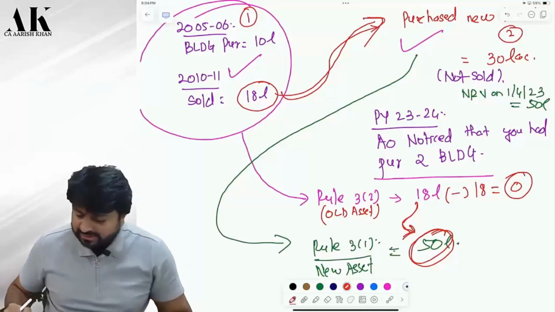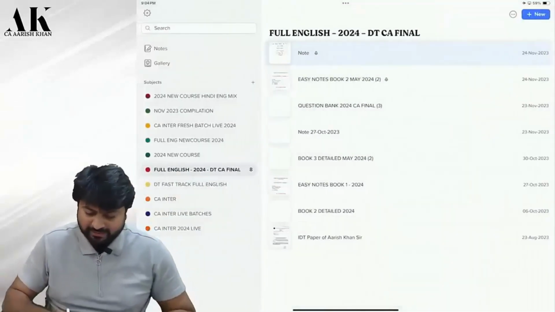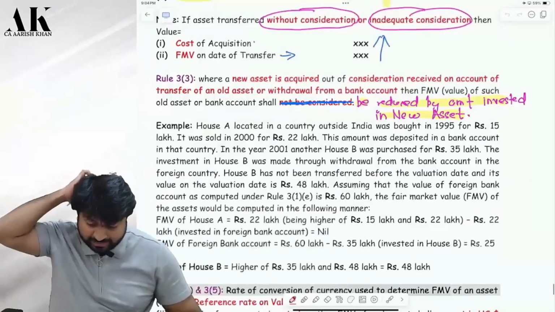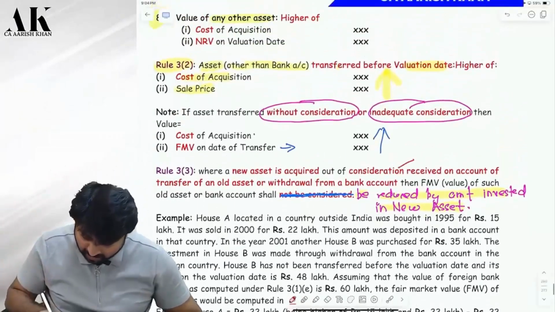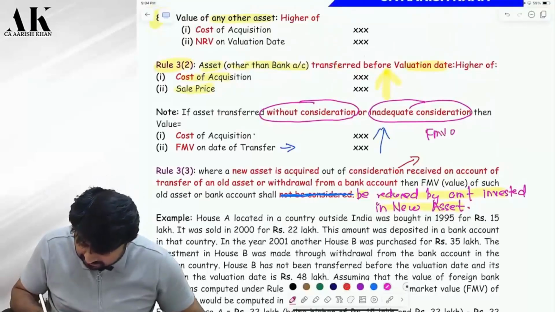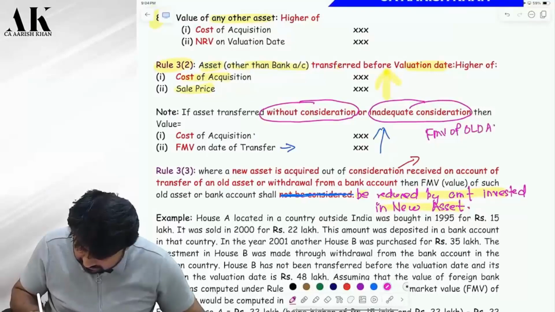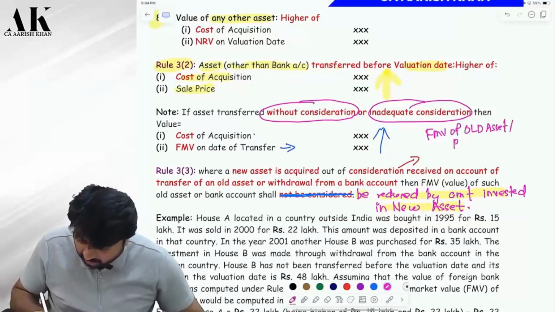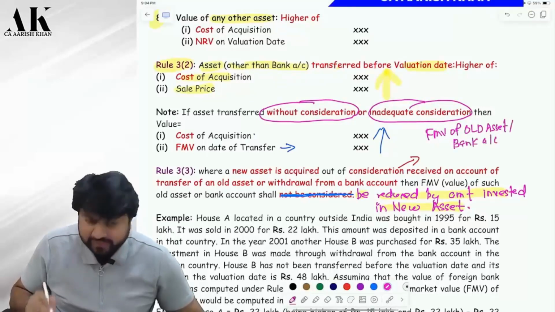So what does the law say? The law says in a very simple manner. See here, the formula over here is very simple. The formula is as follows. Pay attention. FMV of what? Or the bank account on which you have paid tax.